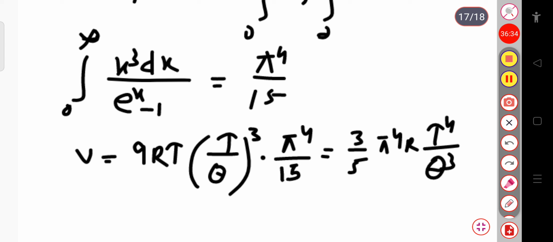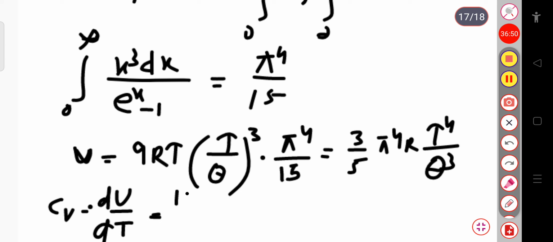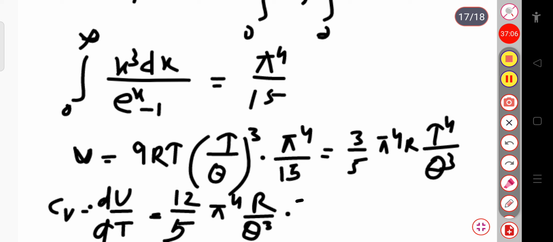And from this expression we can calculate the Cv value. Cv will be equal to dU by dT at constant V. So this dU by dT will be equal to 12 divided by 5, because the derivative of T⁴ is 4T³. So this will be π⁴R divided by θ³ into T³, or this is simply equal to 234R into (T by θ)³.